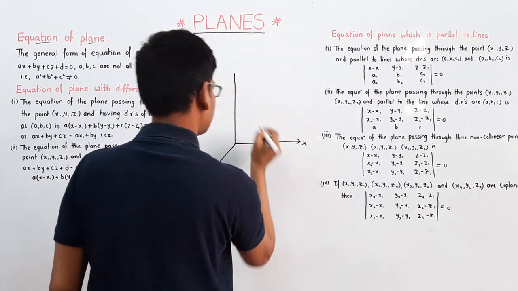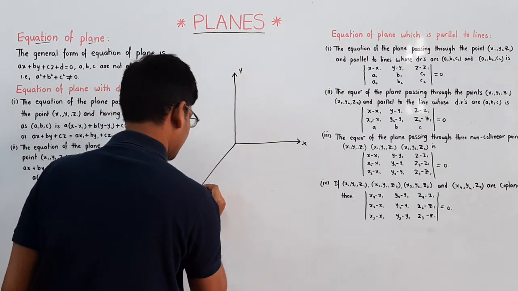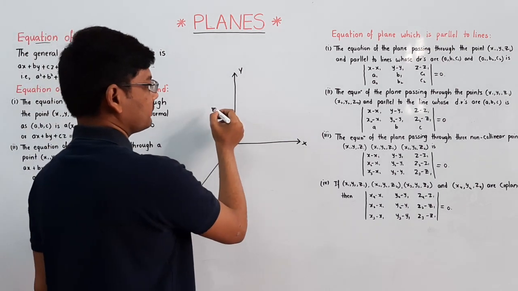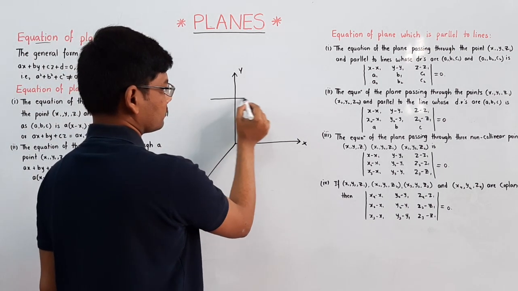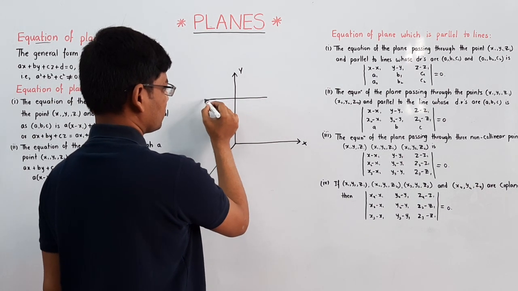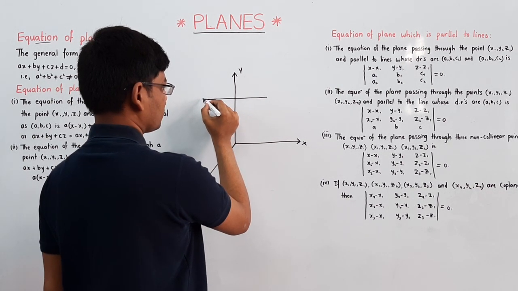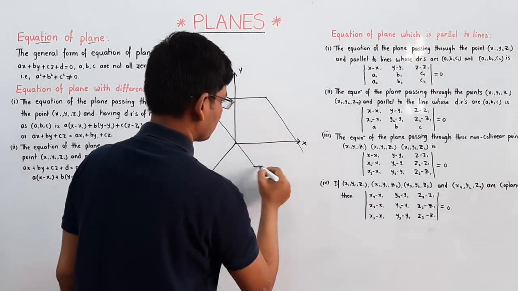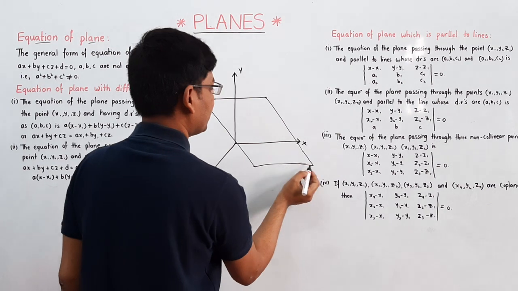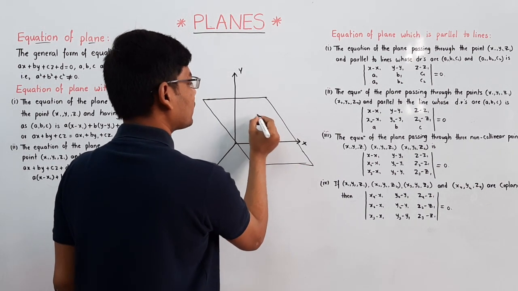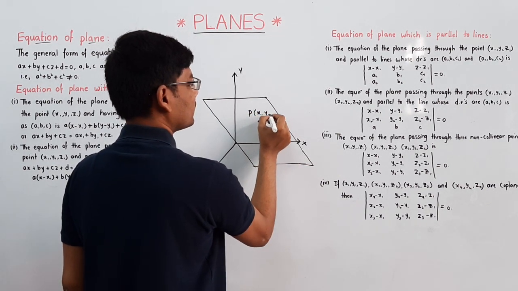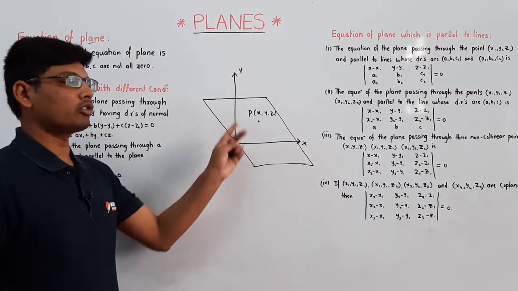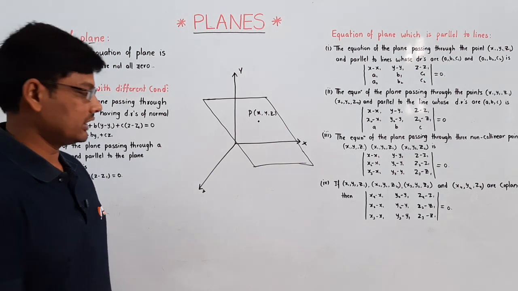This is the x axis, this is the y axis, and this is the z axis. Now if you take a plane here, this plane is passing through one point, that is P of x comma y comma z. This is one more type of plane, the second type.